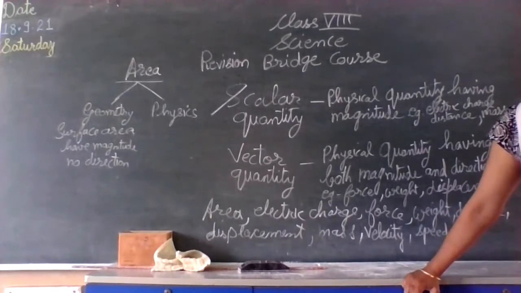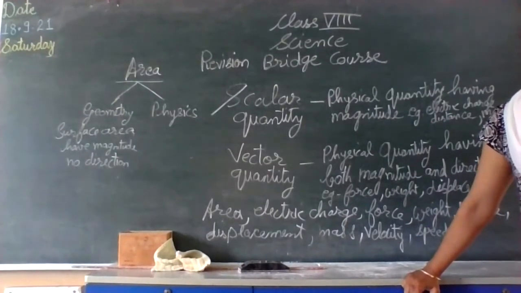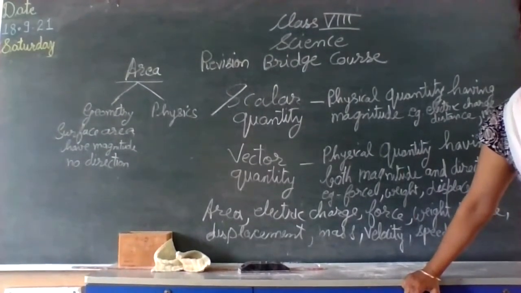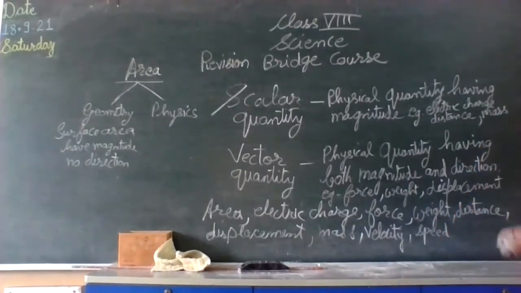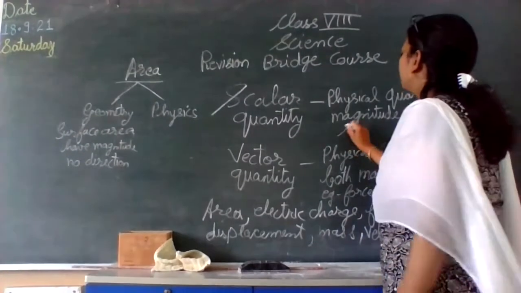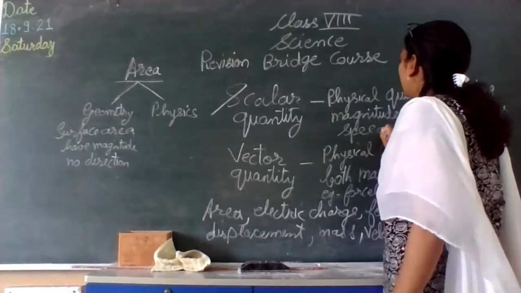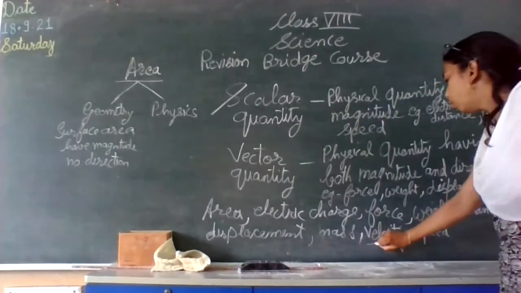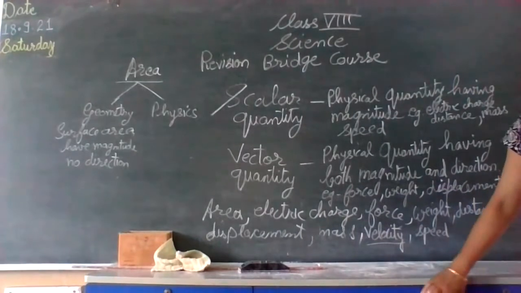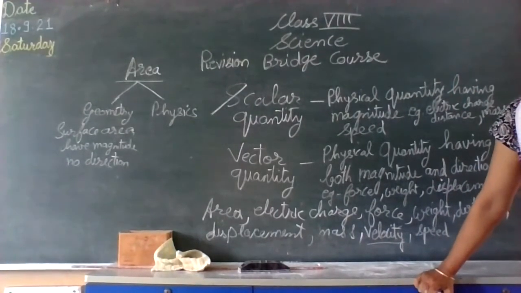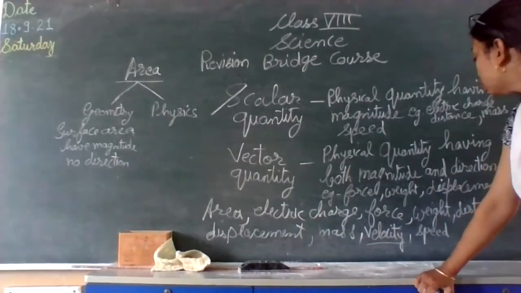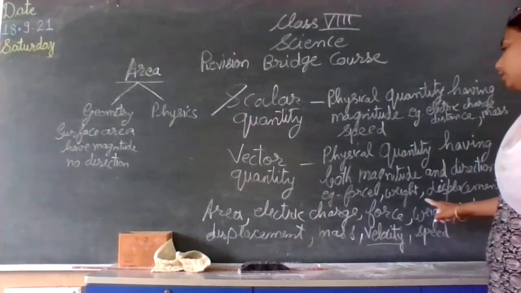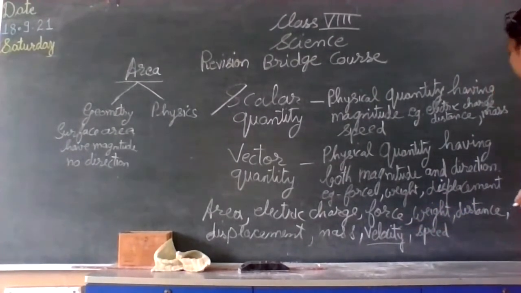In that case, we are not discussing the direction of that vehicle. In that case, speed is going to be a scalar quantity, but velocity we have direction also. So velocity is a vector quantity.